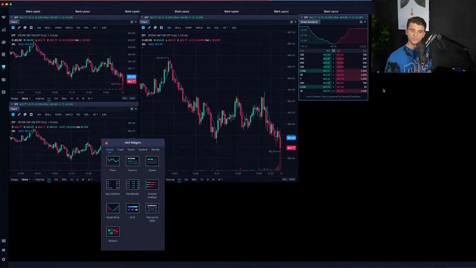If there's a different tool that you like to use, maybe time of sales or something like that, then maybe you put that there. But for me, it's the level 2 data. That's going to allow me to have a really good understanding of where the bid ask is, where buyers are coming in and things of that nature, right? And I'll also add a second one. So I'll add the order book twice.